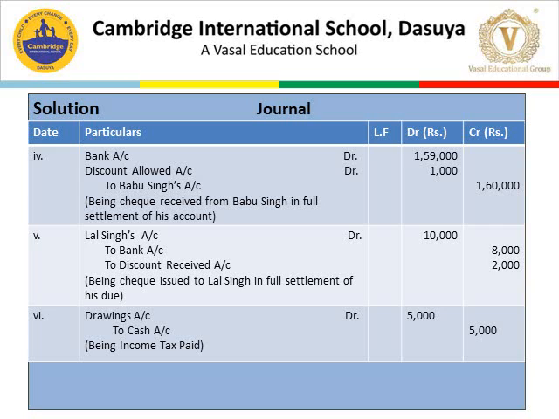This discount is a loss to the business, so increase in expenses or losses is debited. Babu Singh is a person, an asset, so decrease in assets, credit. So 1,60,000 is credited. Narration: check received from Babu Singh in full settlement of his account.